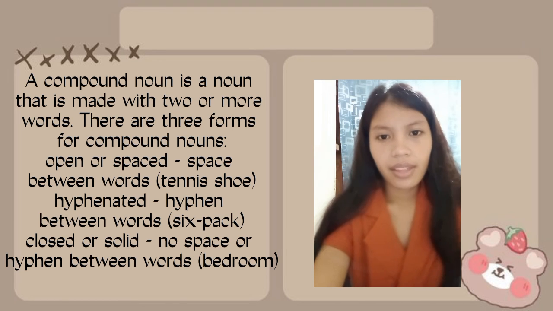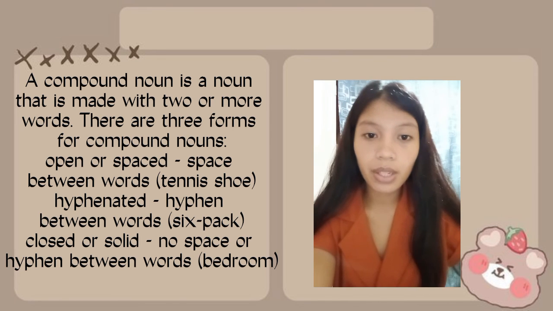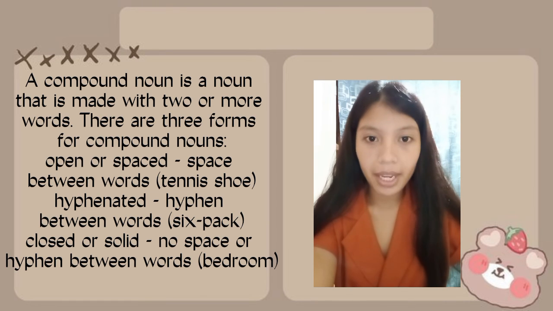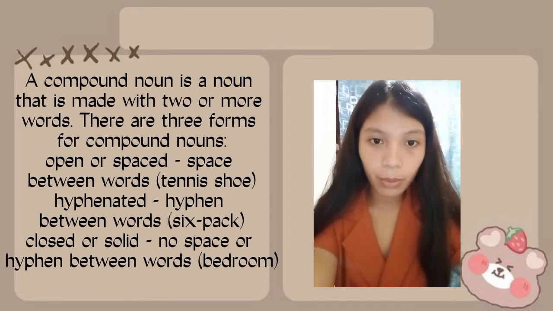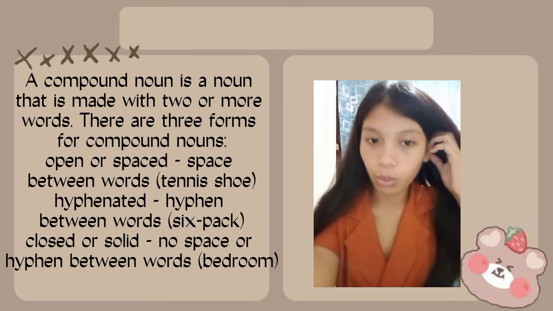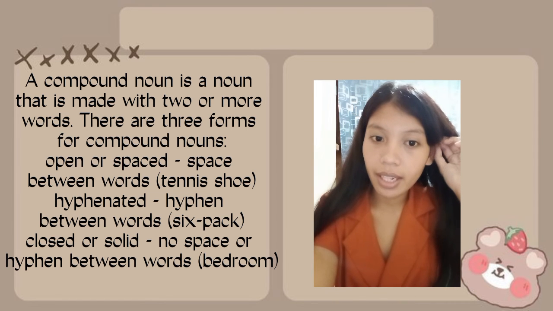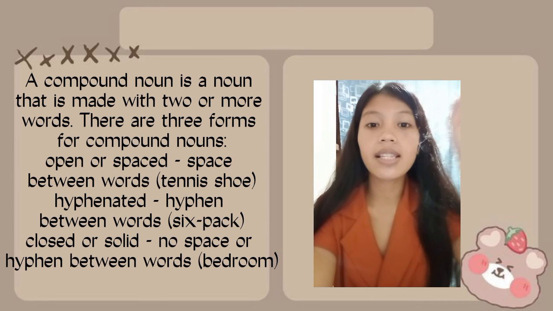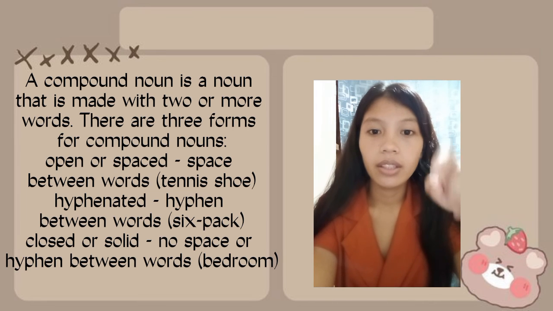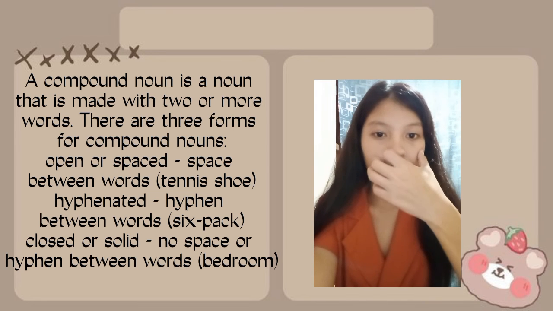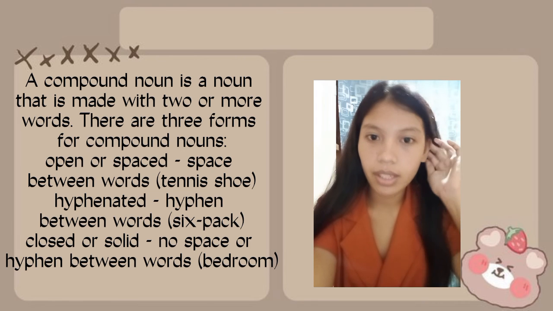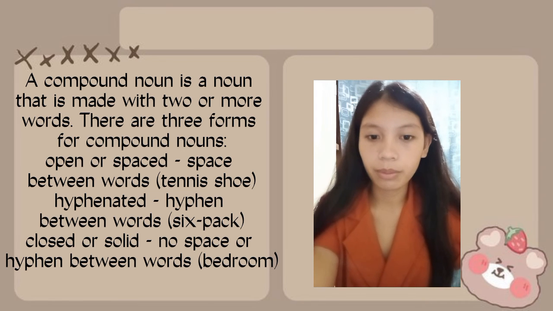There are three forms of compound nouns. For example, open or space between words, like tennis shoe; hyphen between words, like six-pack; and then the last one is no space or hyphen between words, which is bedroom.